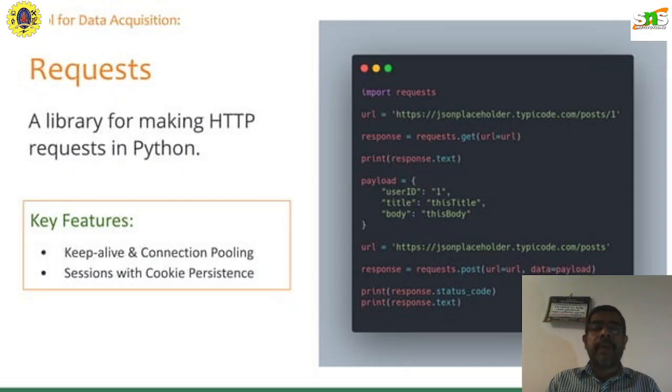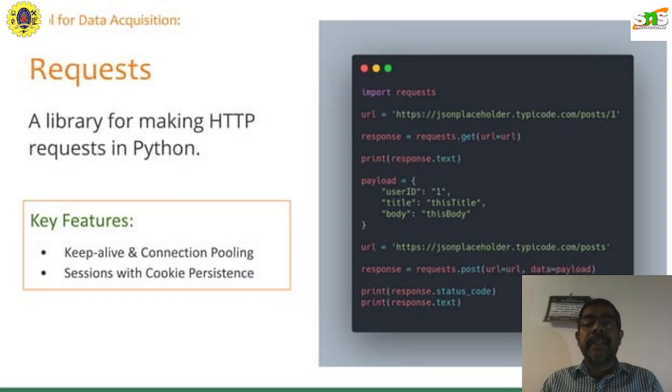This is very important. Then I have to get the response. For that you have to know the syntax: response equals requests dot get URL. That URL is assigned to the variable I designed. In the previous line I assigned this entire web address to the variable called URL, then get URL equal to URL, and then print response dot text. Next I define the payload. In the payload I define what sort of information I need from the specified website.